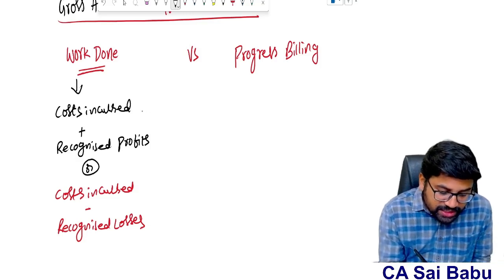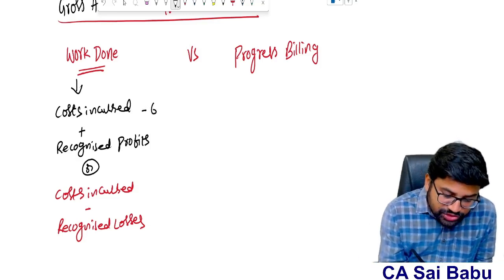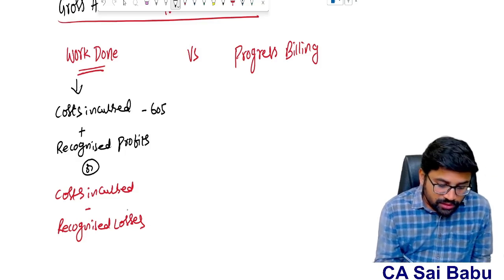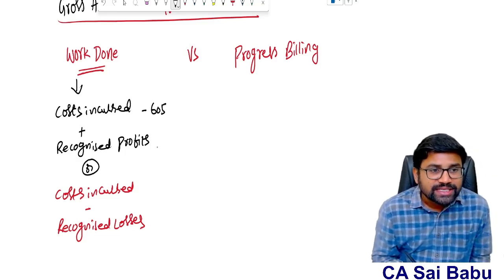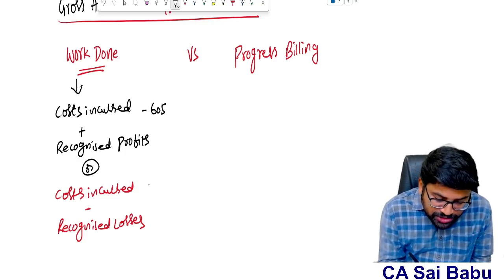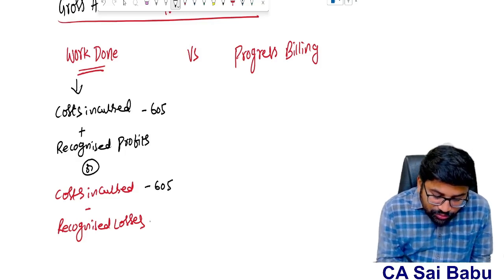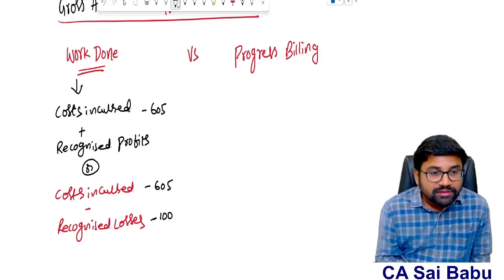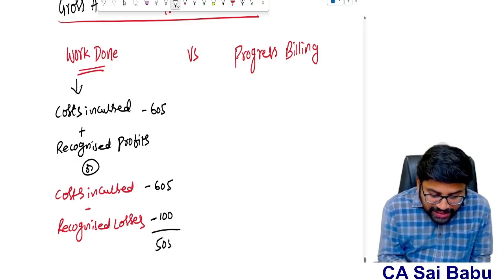Suppose, sir, in this case, what is the cost I incurred? 605 lakhs till now, right? And whether I am on the profit side or loss side, sir? Loss side. So therefore, what is my cost incurred? 605. My loss is 100. Therefore, the work done is 505 lakhs.